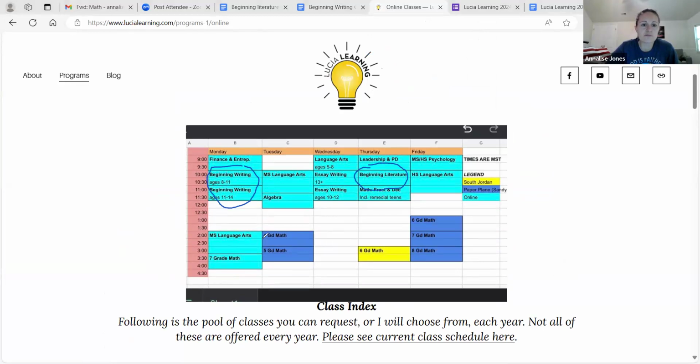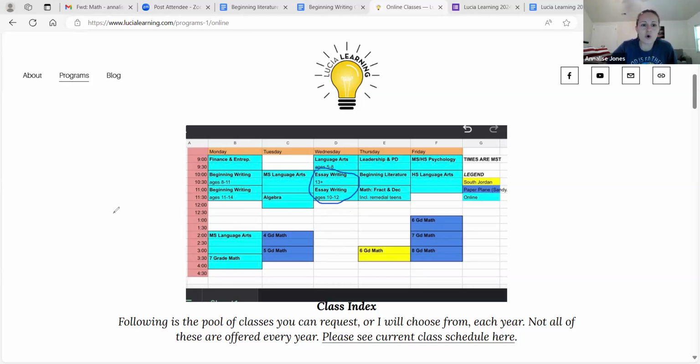Now, if this was really simple and easy for you, then I would recommend doing essay writing. In essay writing, we're going to cover descriptive writing, more of that, plus the other types, persuasive, expository, narrative. And then in the spring, we'll learn more about doing research and citations. So that will all be covered in essay writing.